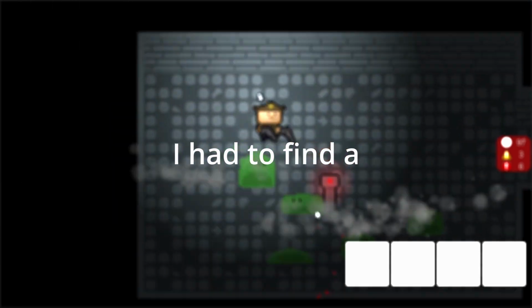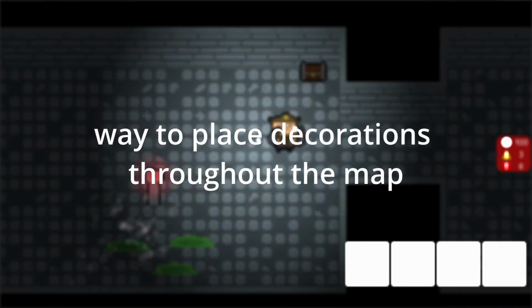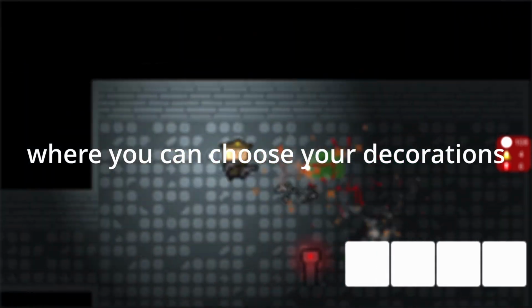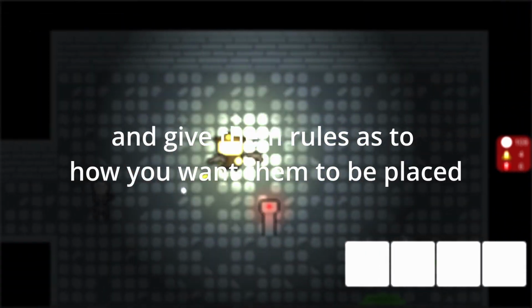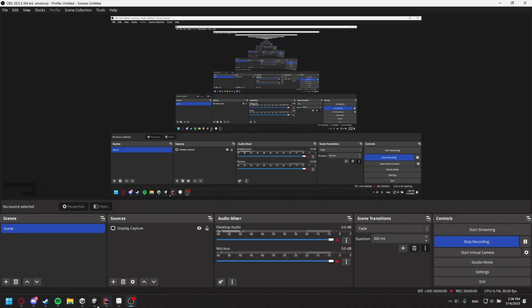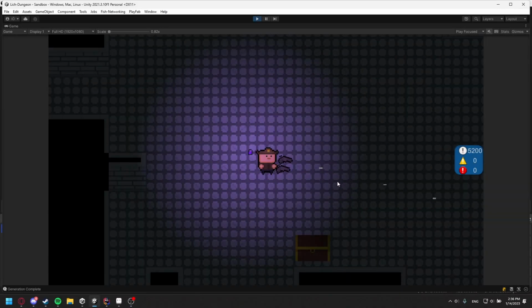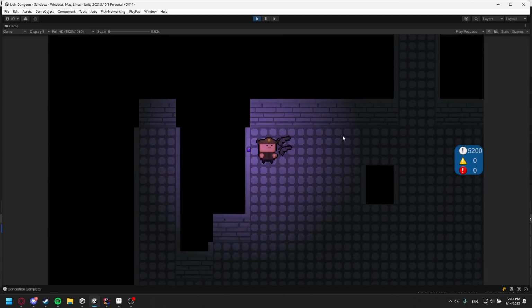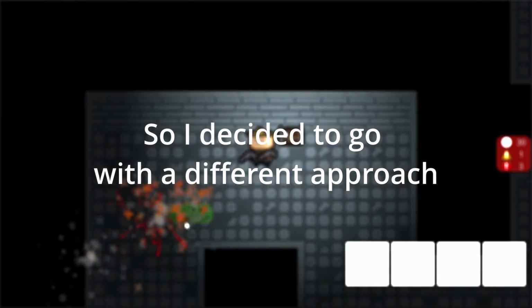After that, I had to find a way to place decorations throughout the map. So I coded a flexible system where you can just choose your decorations and give them rules as to how you want them to be placed. And it worked. But there was one problem. When I tried to add new and better tiles for the map, they didn't connect well and it looked ugly. Plus, I didn't really like the way the map looks. So I decided to go with a different approach.